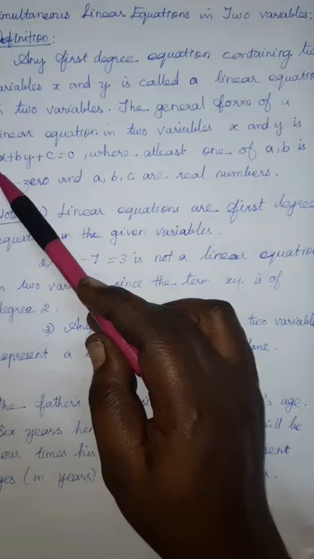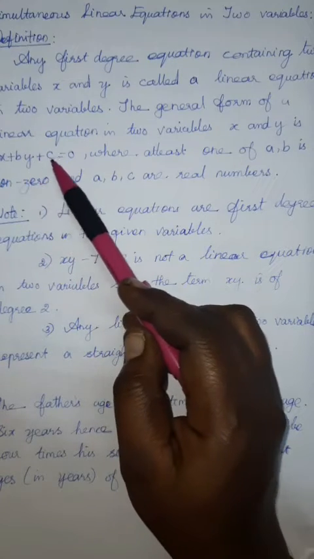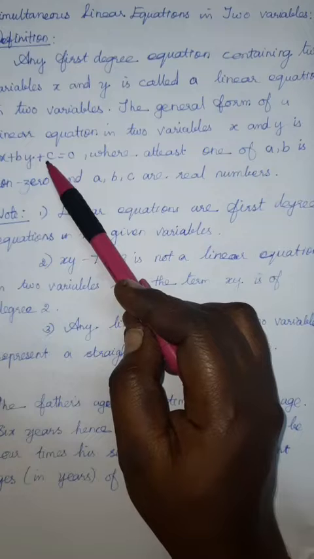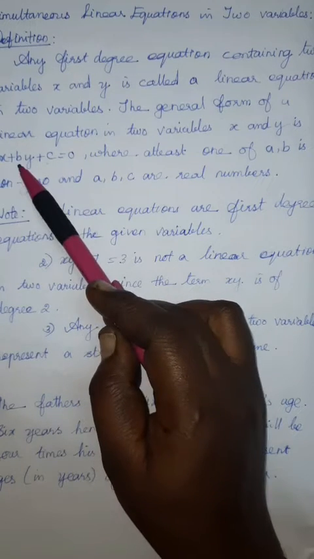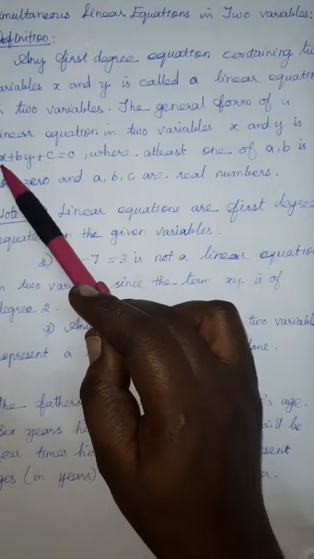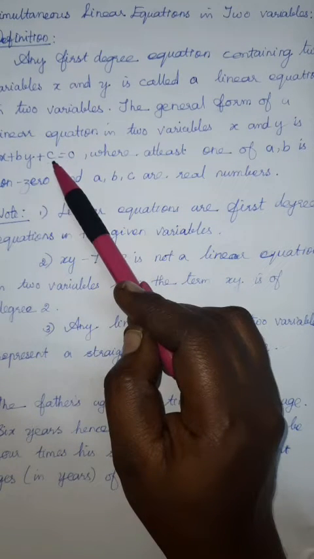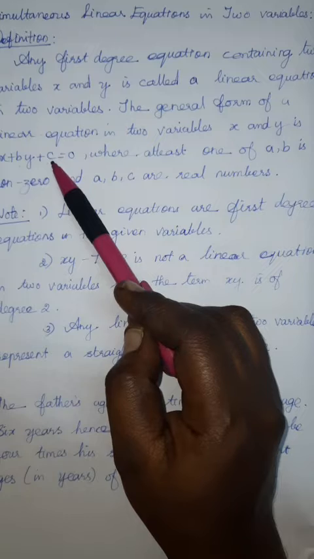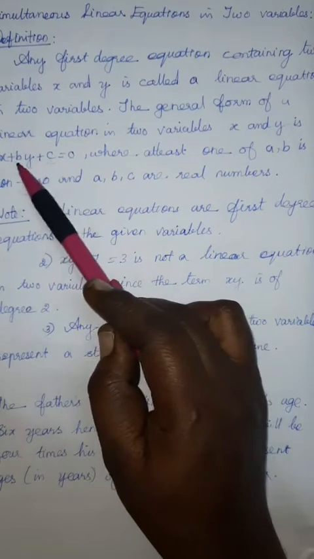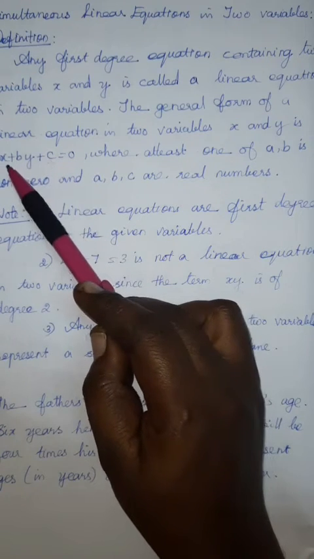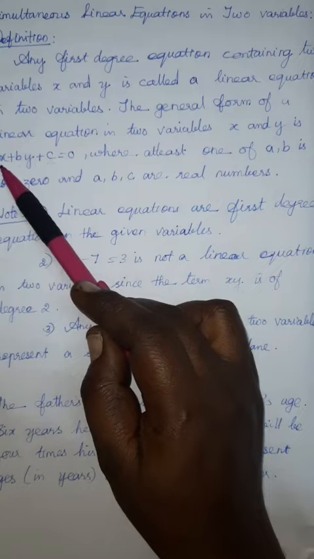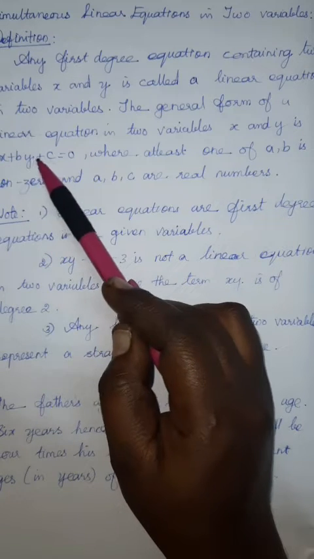How can we write it? ax plus by plus c. Here a, b, c are the coefficients or constants. This is the coefficient of x and y, and this is a constant. So you shouldn't think a, b, c are also variables, since they are small letter alphabets. No. Instead of numbers we put these; any number you can choose for a, b, c, but x and y are the only variables.